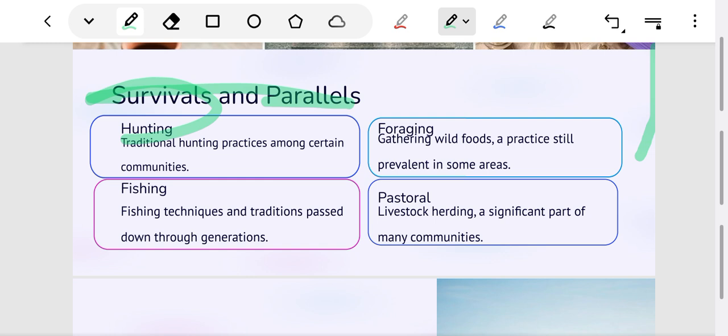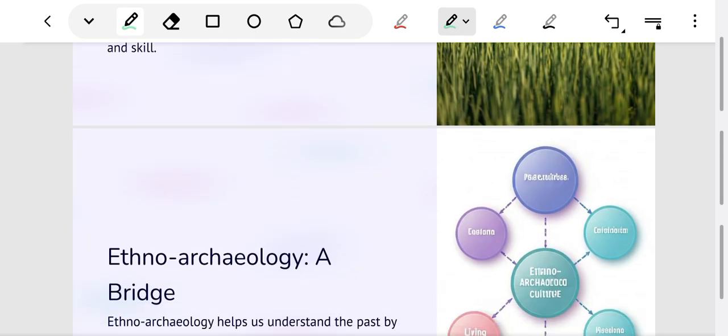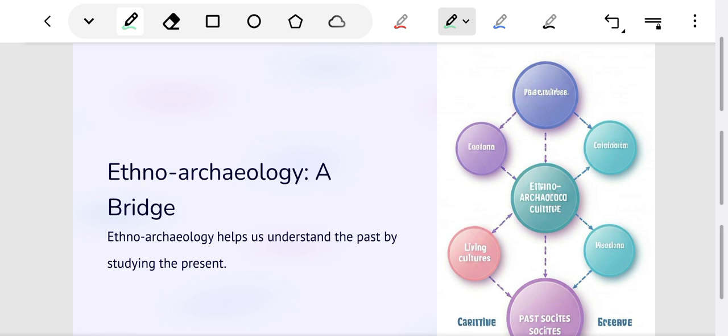Example, handshaking. On the other hand, parallels are when different groups of people in different places come up with the same idea or do similar things. For example, pottery. Potters made similar designs of pottery across continents at different times. We shall study them specific to tribal and simple societies and communities. We will also study ethnoarchaeology in this chapter.